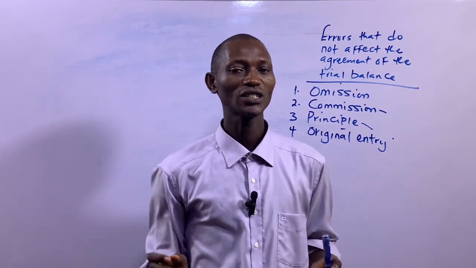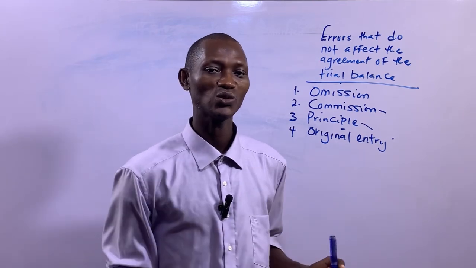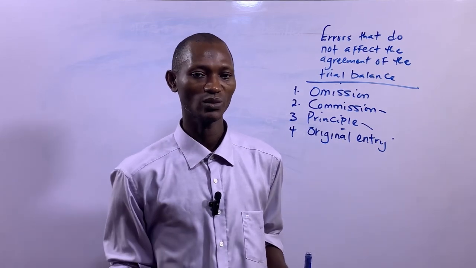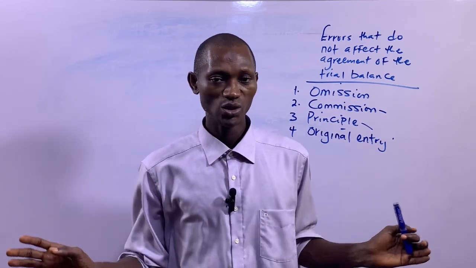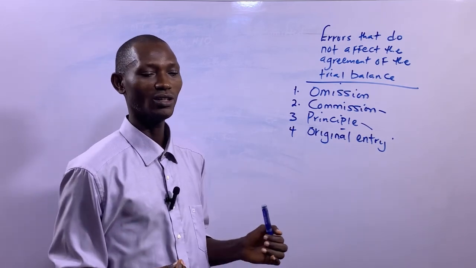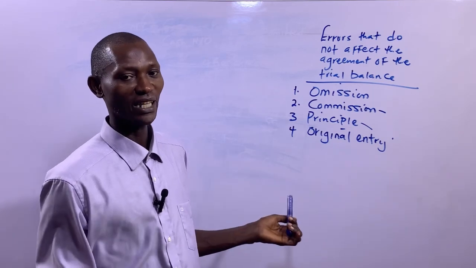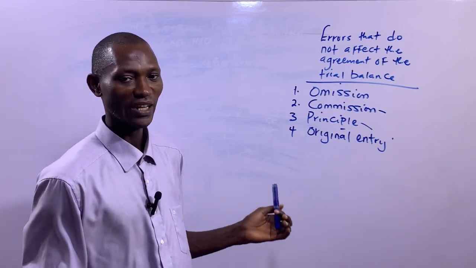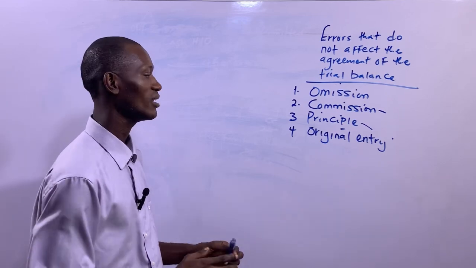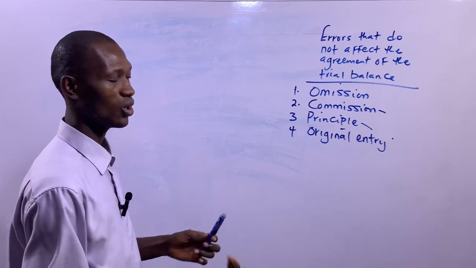Error of original entry occurs when a wrong amount has been used to complete the double entry for a business transaction, and it wasn't realized by the accountants, and it's been used to finalize the accounts of the business organization. So that's basically that. Let me paint a picture of how that occurs.